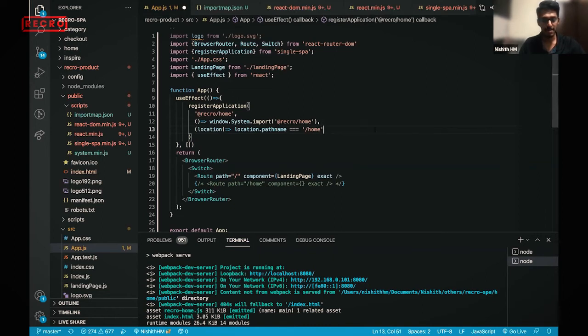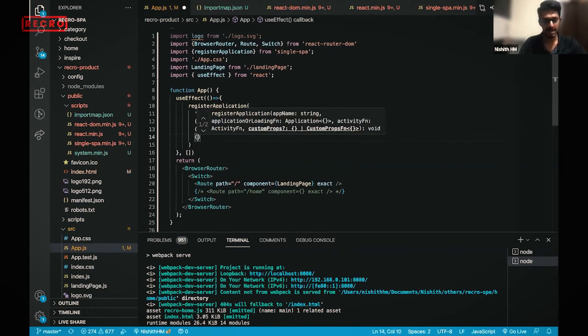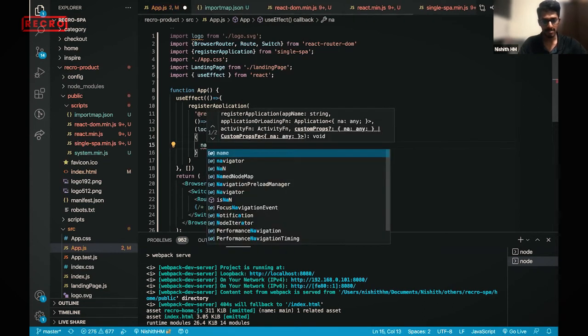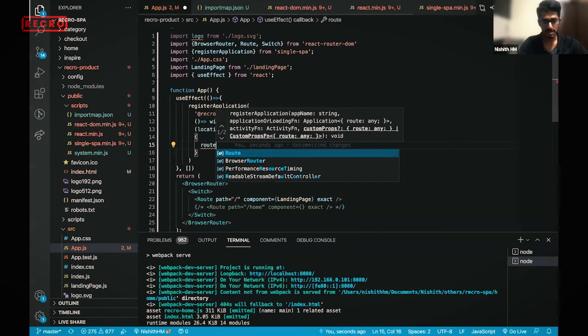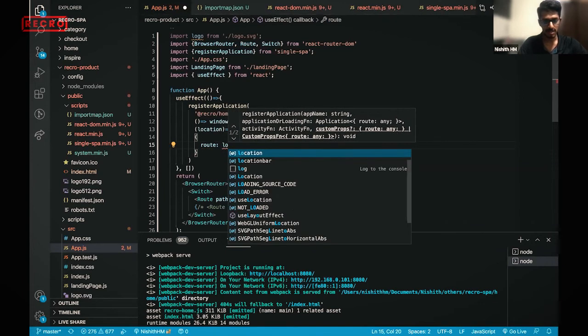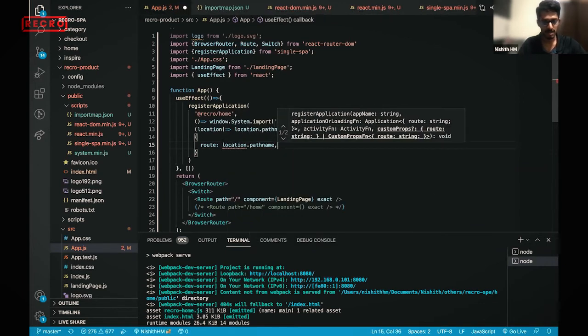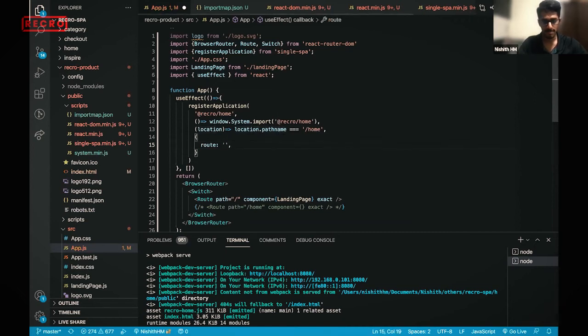If you want to pass any props, here I'm passing a prop, name is already there, so I'll pass it as route, with location.pathname, which is home. So this is just the passing of props. This is the entire registration: the app name, importing the app, when to load that app, and the props you need to send.